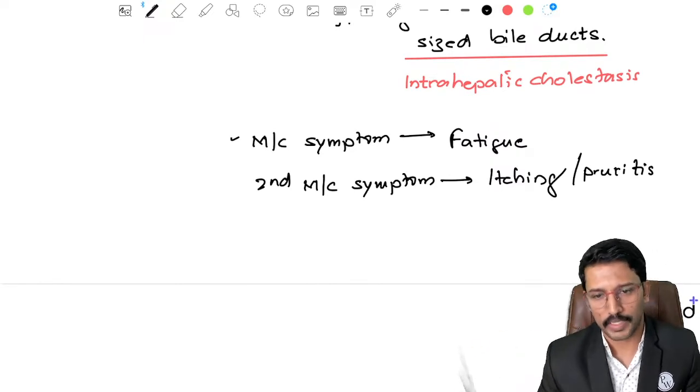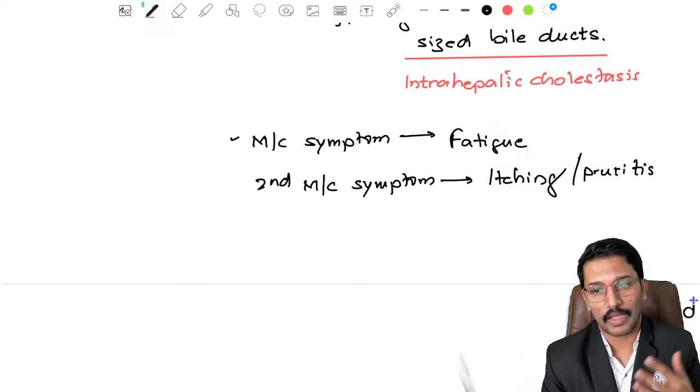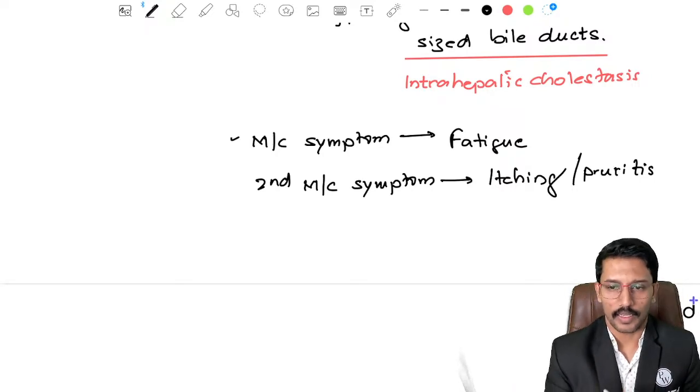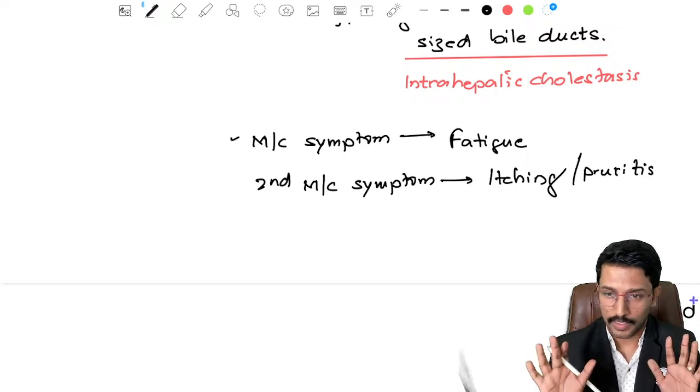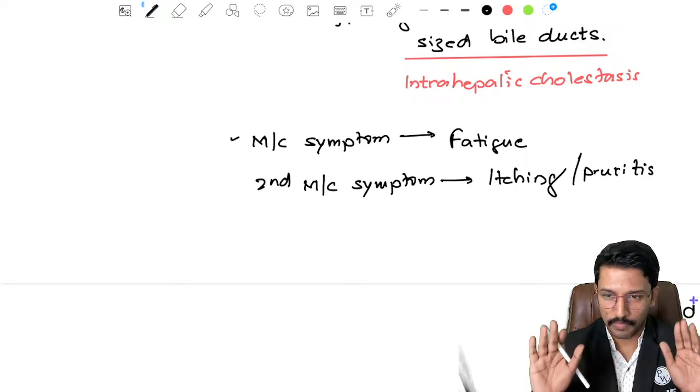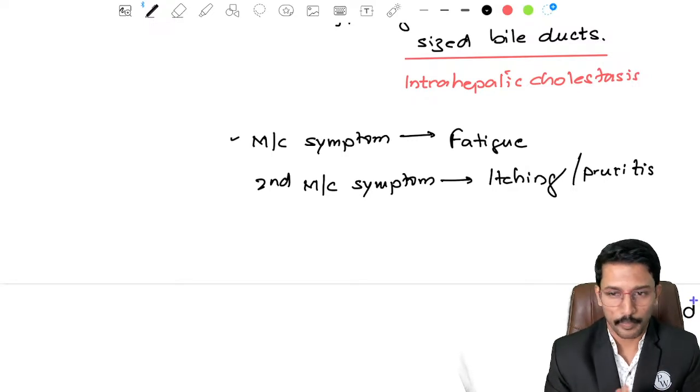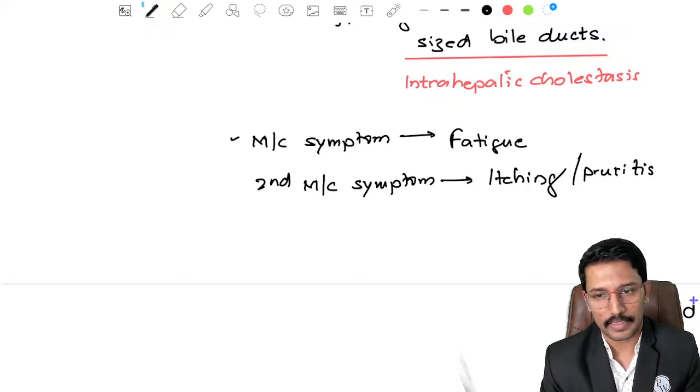Now after this, yes, the other symptoms like jaundice, and the condition can progress to cirrhosis. So patients may develop cirrhosis. Once they develop cirrhosis, they will have manifestations of cirrhosis like gynecomastia, spider angiomata, palmar erythema, fetor hepaticus, and if they have developed hepatic encephalopathy, the flapping tremors, ascites, pedal edema, engorged veins on the abdomen, splenomegaly, all the manifestations of cirrhosis may be evident in a later stage.